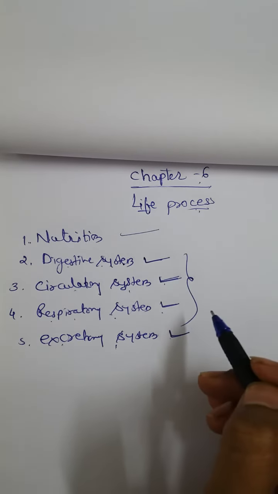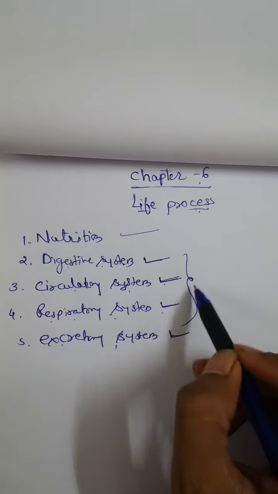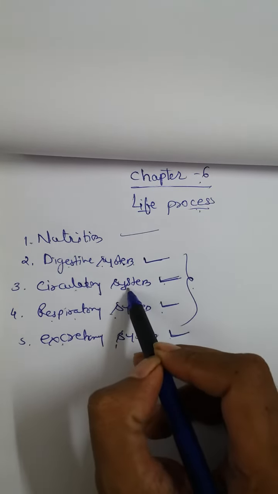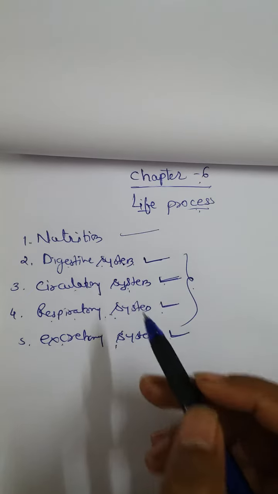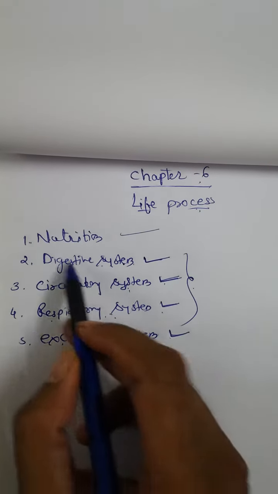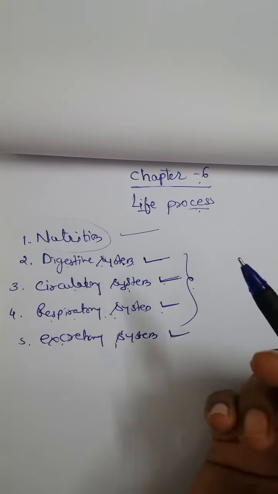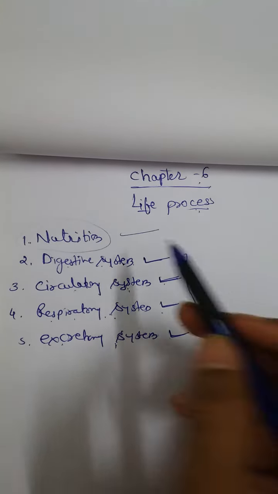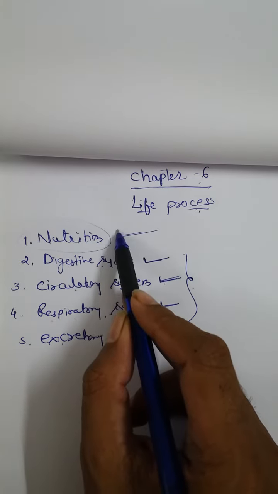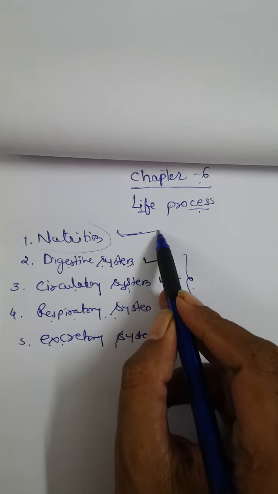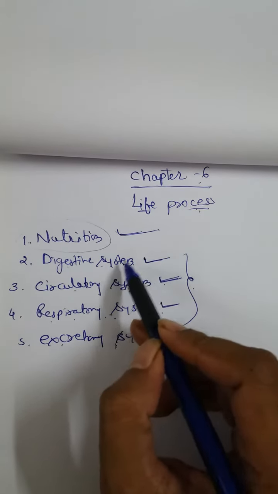We are going to study the human systems. Okay, the human digestive system, human circulatory system, respiratory system, and excretory system. And we will see the nutrition, that is how the organism produces food, how the organism gets food. So in this topic of nutrition, we will see all types of nutrition,